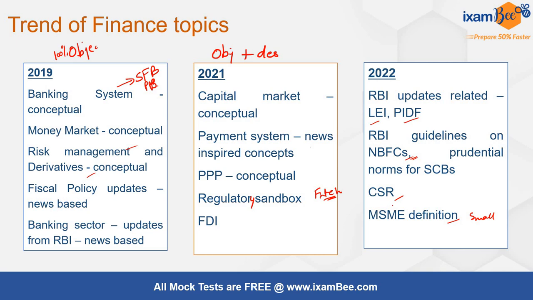So social responsibility is something which is talked about a lot and being inculcated in the corporate world or in the financial world overall. MSME sector has been one critical sector after COVID that has been receiving continuous support from the regulators and from the government.